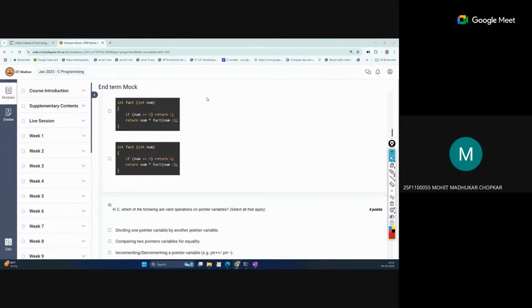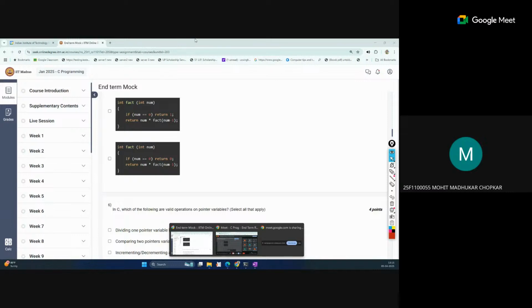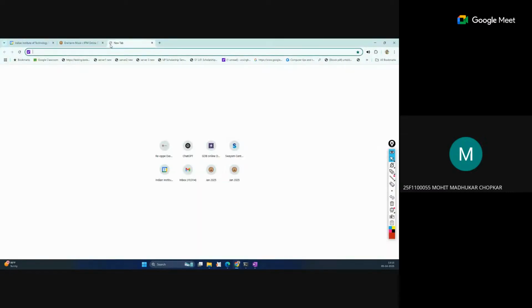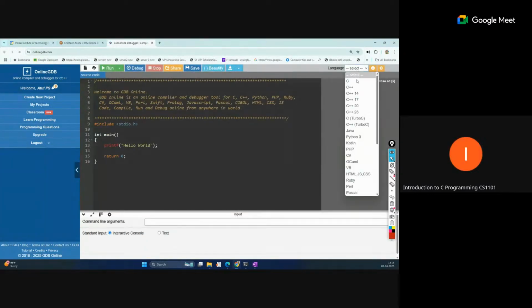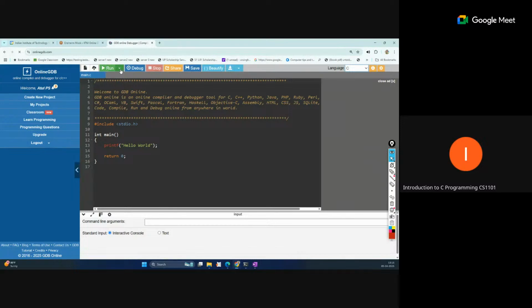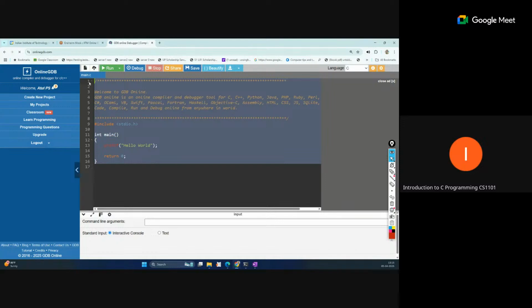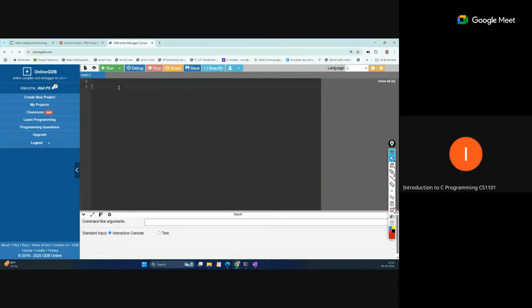Sir, can you please explain how we can write the program for factorial? Factorial code, yes. Okay, so let's open one file. The writing will be the same. Do you want recursive or iterative? Recursive, sir. Okay, we will start with the main function.